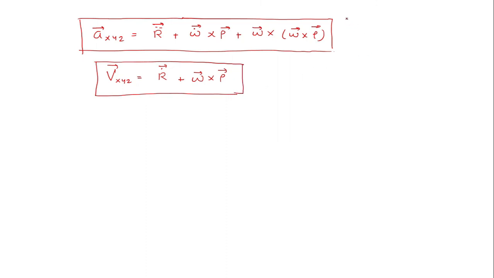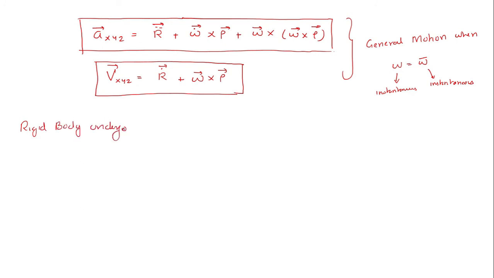So these two equations here are for a general motion when omega equals omega bar. Both of these are instantaneous. We have already studied an equation similar to this, in the case of a rigid body undergoing rotation alone with respect to an axis.